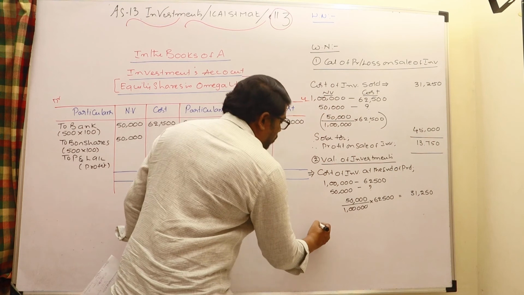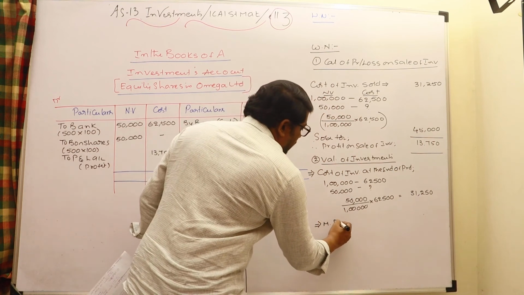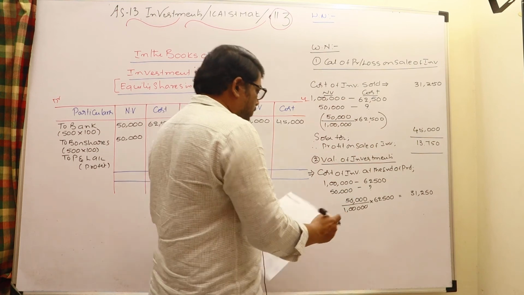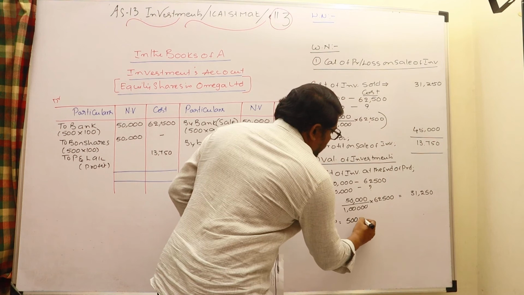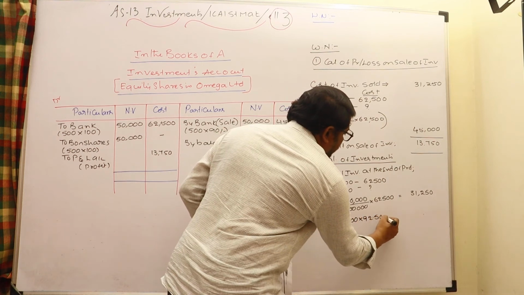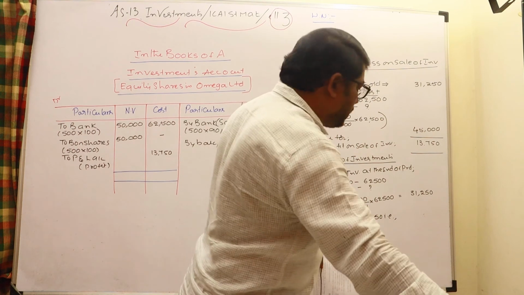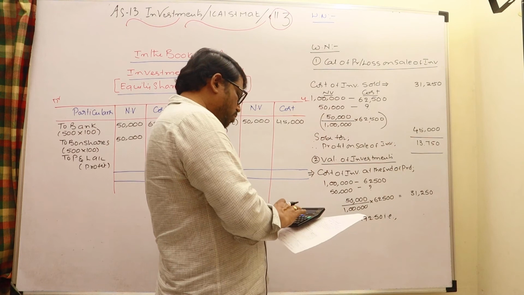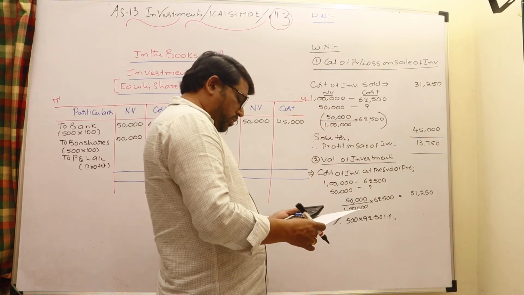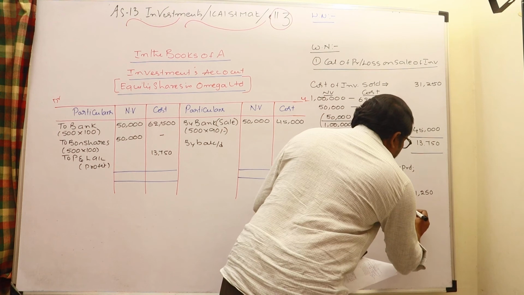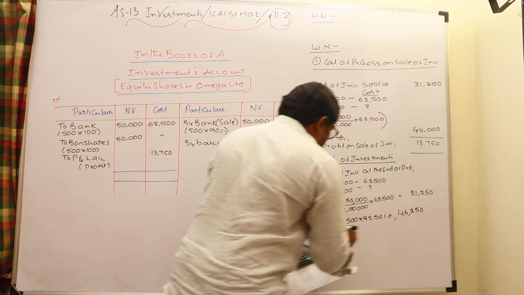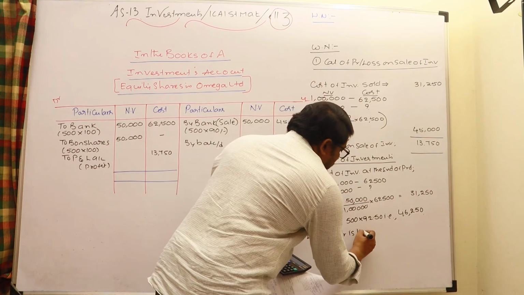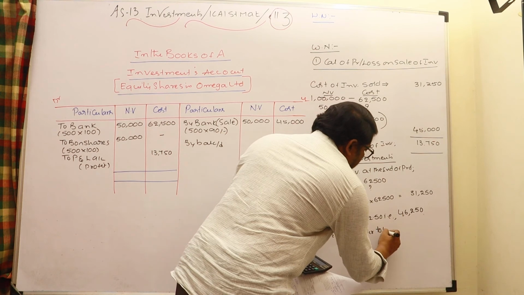Okay, let us come to know market price also. It is given that market price is 92.50. 500 shares into 92.50. Let us calculate that. 500 into 92.50, 46,250. Whichever is lower is to be taken.